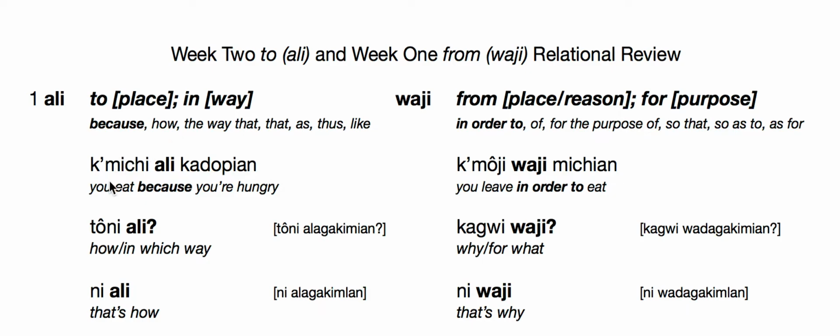For example, below we see Kamitsi Ali Kadupian. You eat because you're hungry, or because makes the most sense in this case, in this usage. And it also helps us with on, which as we know, kadupian could be that or when you're hungry. The Ali really clarifies that it is because you're hungry.